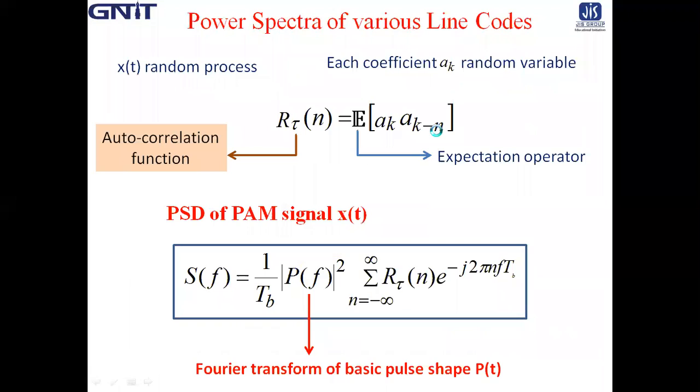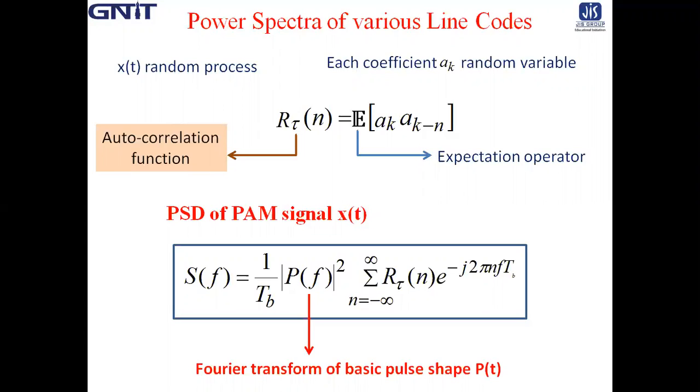This coefficient a_k can be generated by a discrete stationary random source, which is characterized by the following relation between autocorrelation and ensemble average.